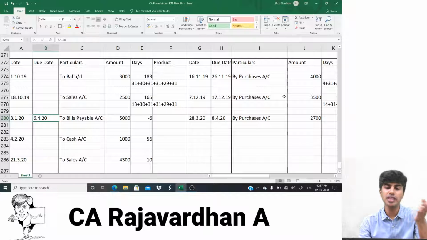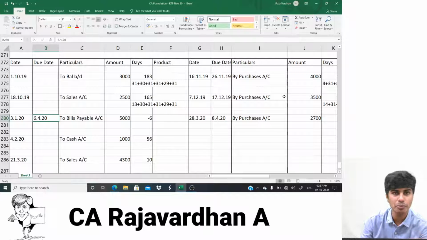I should count from next if I'm doing it till 30th of June. Assume 3 months come. Now this is till 31st of March. So April, May, June. Assume I'm doing it for 3 months. So next period, this transaction date is 6th of April. I should compute from 6th of April to 30th June. The next period, when I prepare account current, for this bills payable, I should compute from 6th of April to 30th June. But this transaction appeared in this period only.